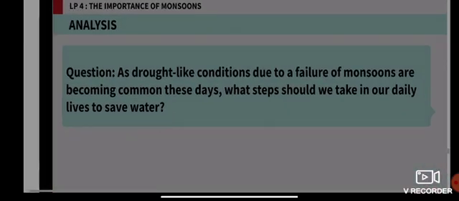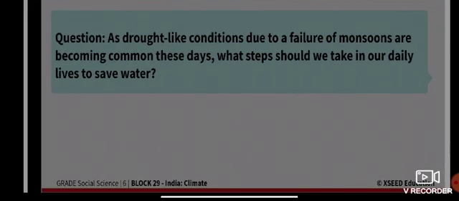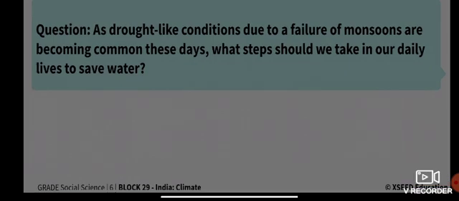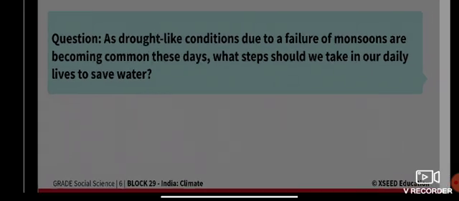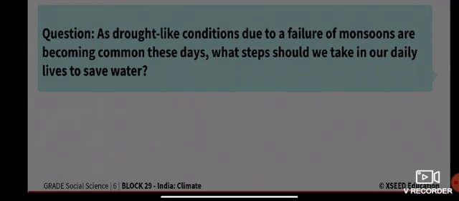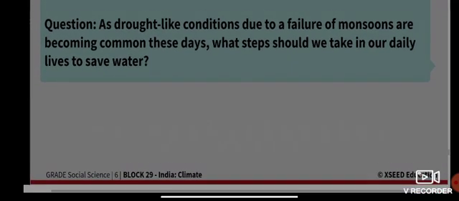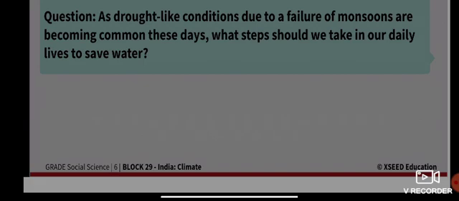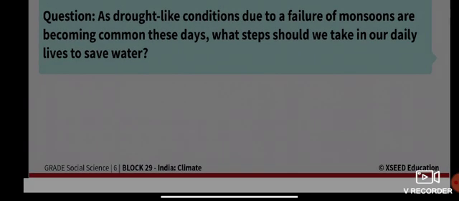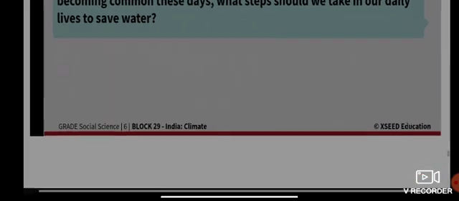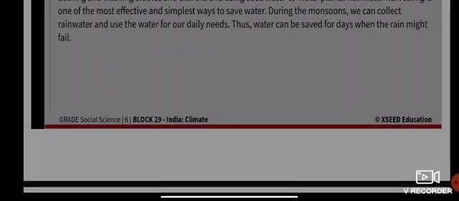Similarly, the next question: as drought-like conditions due to failure of monsoons are becoming common these days, what steps should we take in our daily lives to save water? Year after year, we are facing a shortage of water. Every now and then there is a delay of monsoon rainwater. So what steps should we actually take in our daily life to save water? Very simple, and I'm sure some of you must be following this rule as well.